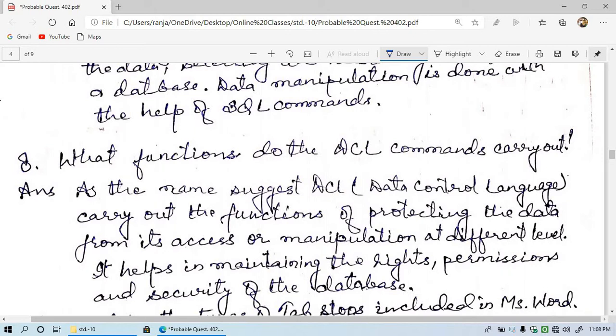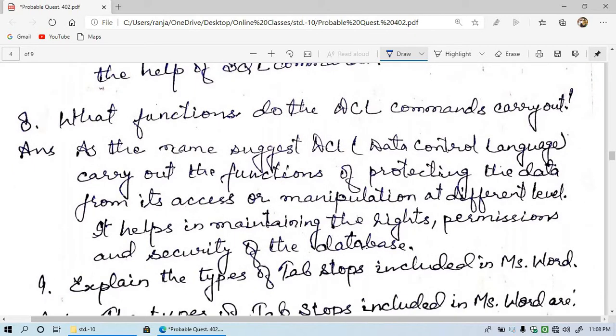So DCL helps in protecting the data. It does not allow everyone to access or manipulate the data in the database. It helps in maintaining the right permissions and security of the database. Here we have three things: rights, permissions, and security of the database. So DCL is important for database management system software.